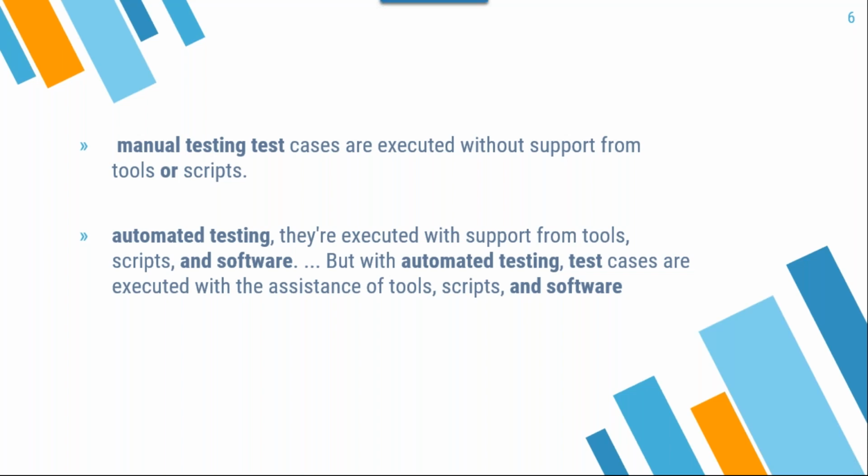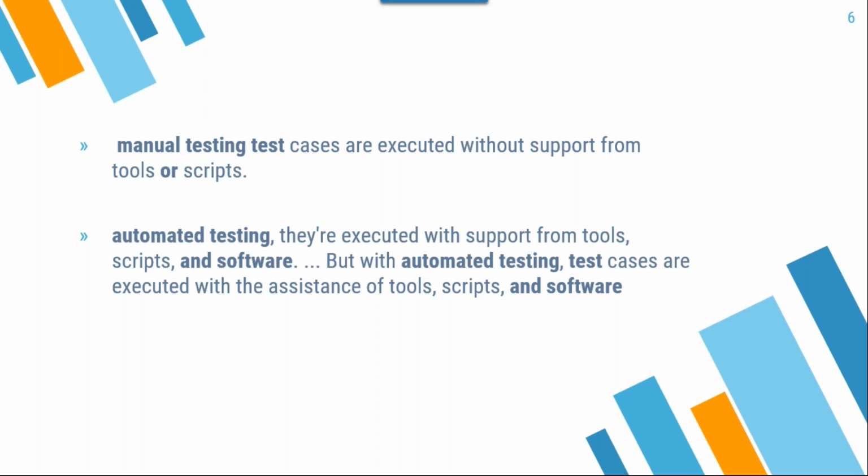See, manual test cases are executed without support from tools or scripts. For manual testing, I don't require any tools or any script to execute the test cases. When I'm talking about automation, the name itself says it: test cases are executed with the support of tools, scripts or software.